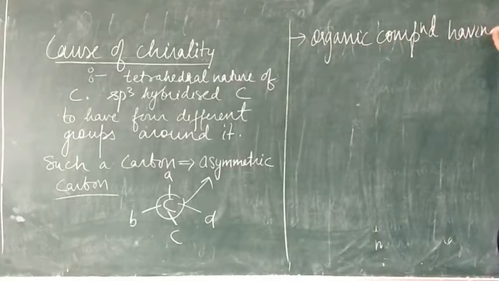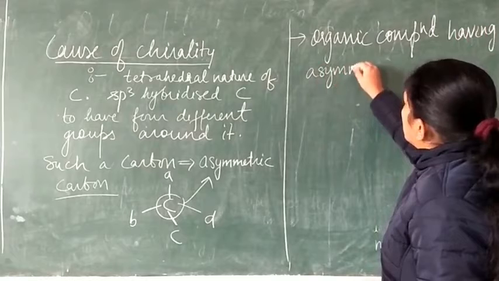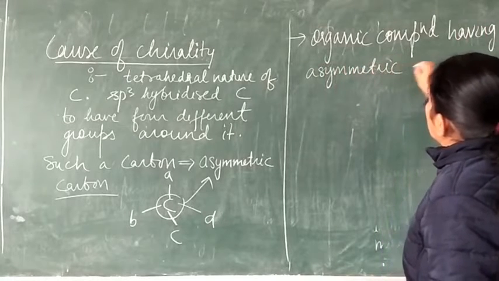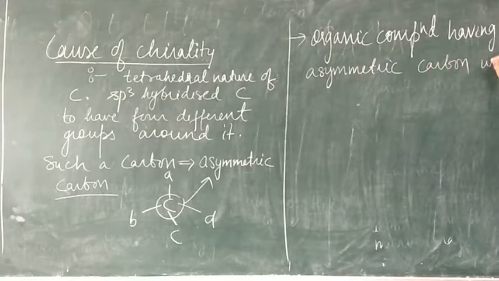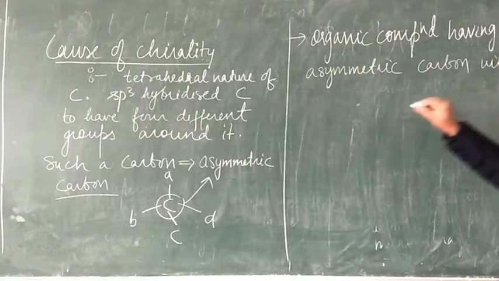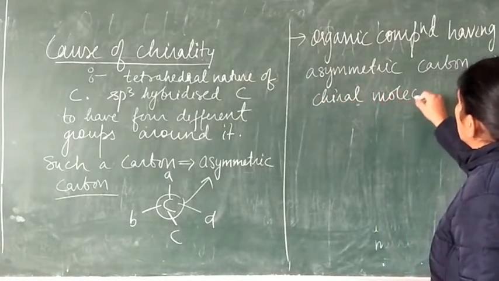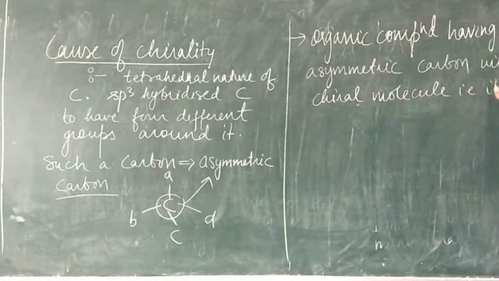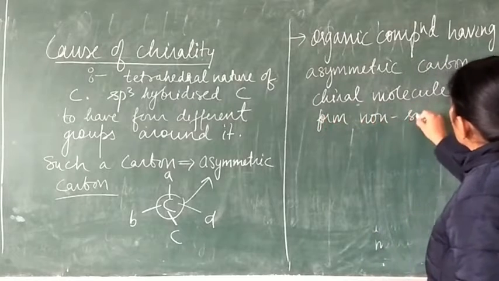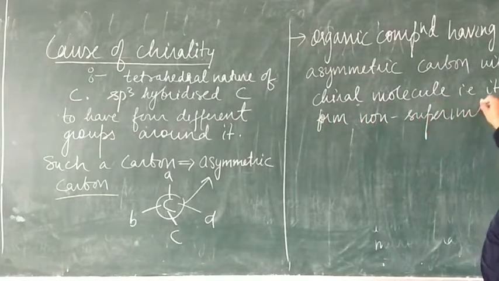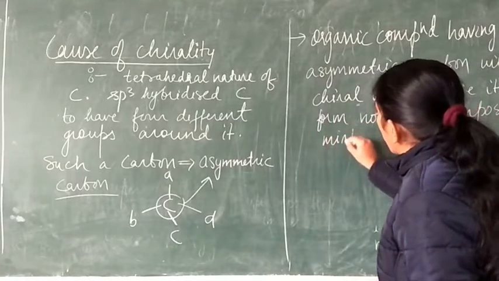Now let me make a statement here: an organic compound having an asymmetric carbon will be a chiral molecule, that is, it will form non-superimposable mirror images.